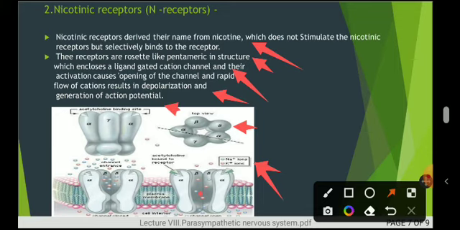So as I shown in this figure, this is the top view of the pentameric structure, this is a side view, this is a closed structure of the nicotinic receptor, and this is the open structure of the nicotinic receptors, and from this center there is a release of potassium and calcium ions leading to depolarization and generation of action potential. So this is related with the nicotinic receptors.